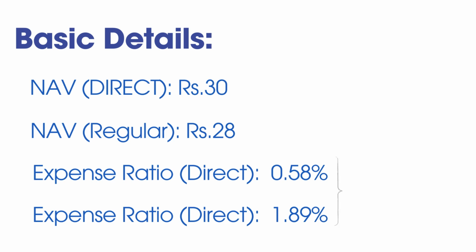It means if we are investing in regular mode, we are paying 1.31% extra every year as charges to the fund house. For example, if we are investing 10 lakhs, we are paying around 13,100 rupees as charges. So this is what we are paying from our end for the fund managers and asset management company to manage our fund.